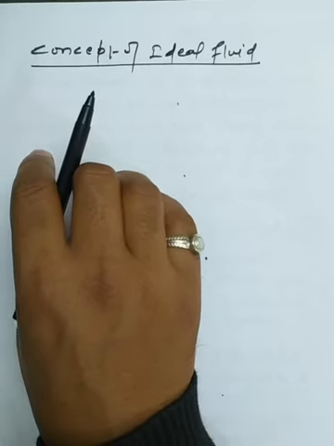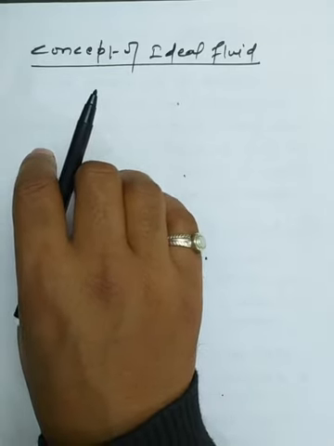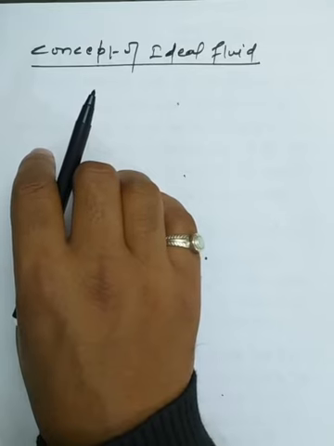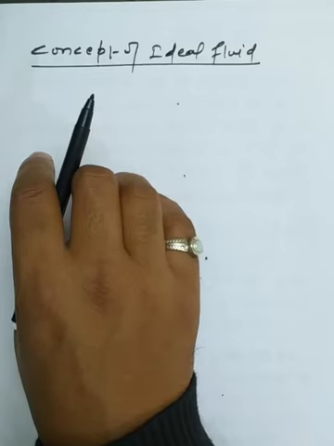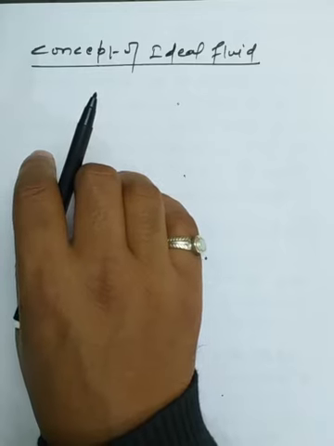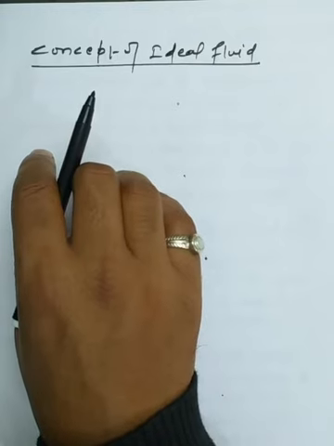It should be non-viscous. It should be incompressible. In fluid statics, I mentioned the concept of the incompressible fluid. Even the flow of the liquid should be streamlined flow, and irrotational flow. So these are the four properties I have mentioned for an ideal fluid.